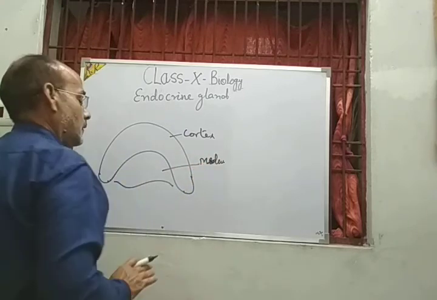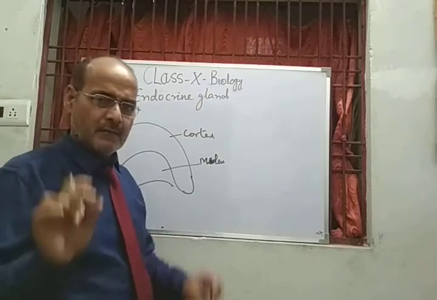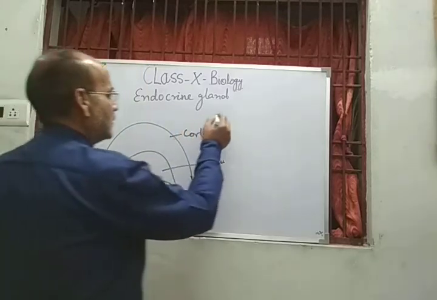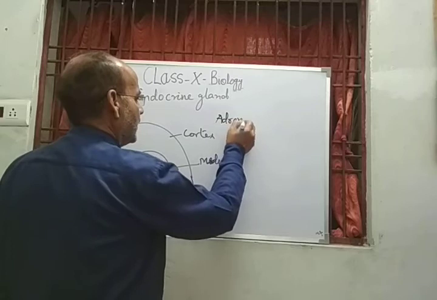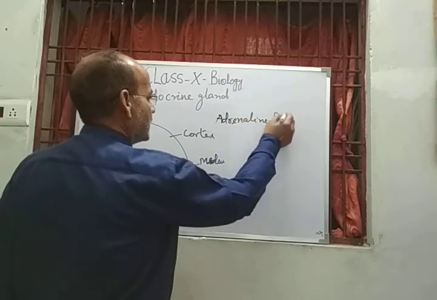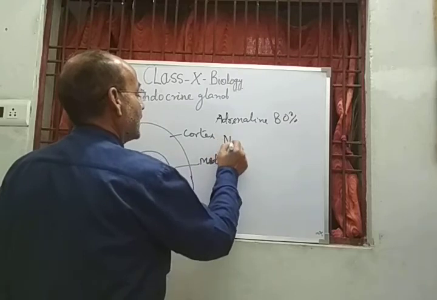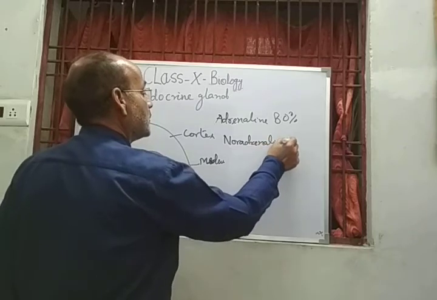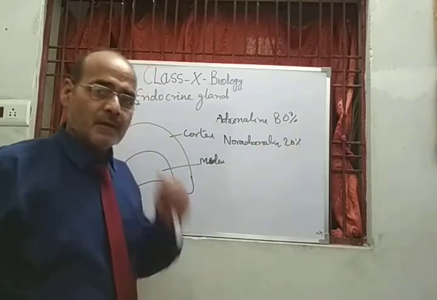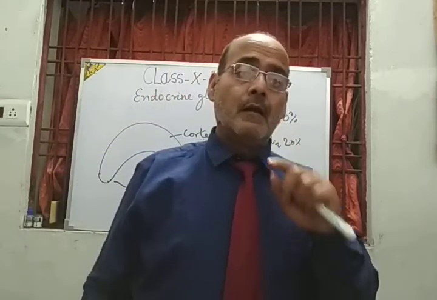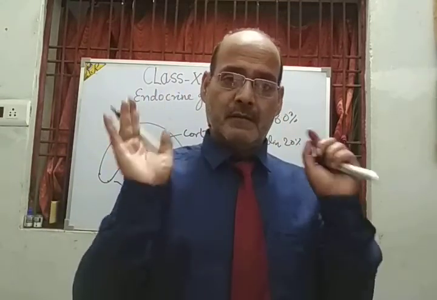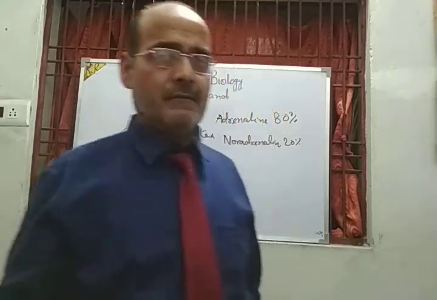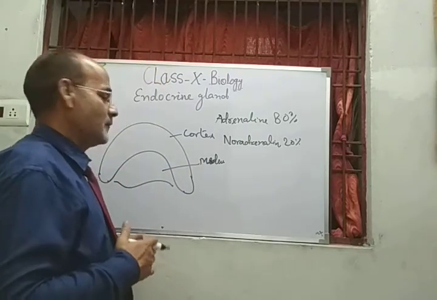They are found on both of the kidneys. Very small glands are there. They secrete adrenaline, which is 80% of the total secretion, and noradrenaline, which is 20%. This 80-20% secretion maintains the normal heartbeat. If it increases or decreases, there will be a change in the heartbeat rate. So it controls the function of the heart.